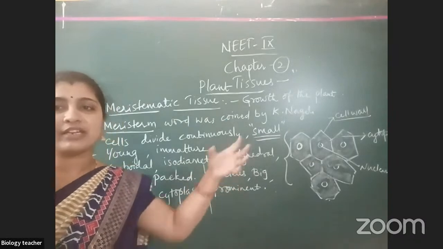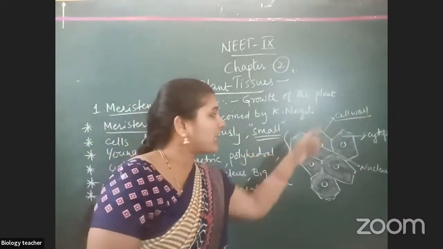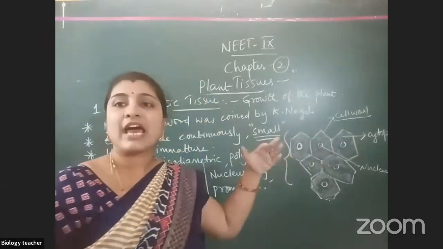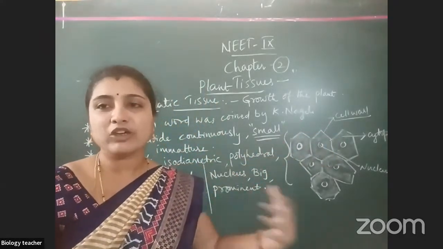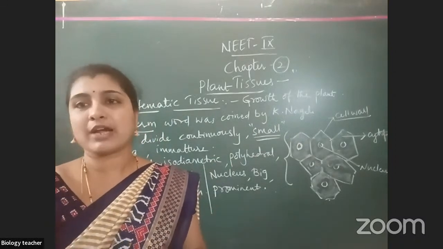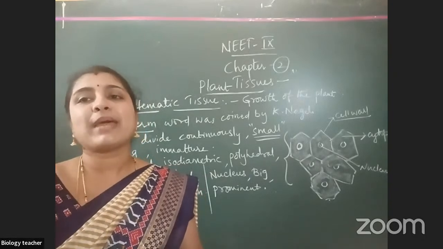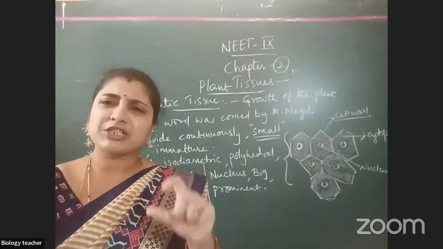The cells which are present in the meristematic tissue are all alike. They have cell wall. They are tightly packed. They are young and immature. They show active metabolism. Continuously they will divide, which helps for the growth of the plant body. Which tissue helps for the growth of the plant body? Meristematic tissue. They are very small.